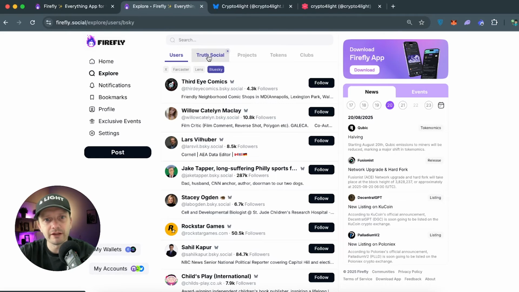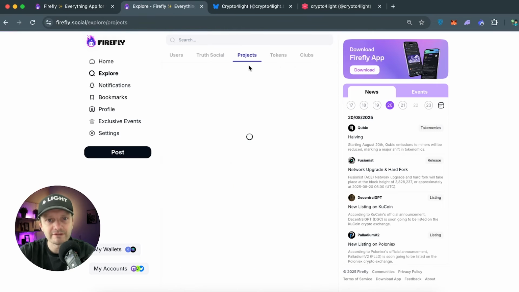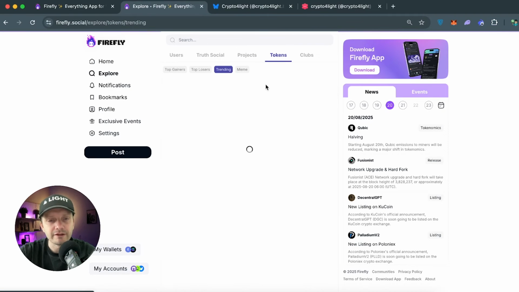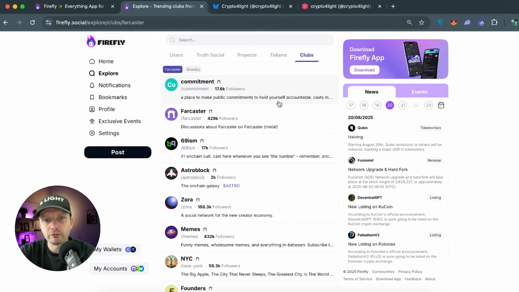Also, in Firefly, you can track the Truth Social posts from Donald Trump. These are projects which are now popular in Web3. These are the tokens which people trade. These are the clubs. So like you remember on Farcaster, you can create channels and share content, especially directly to that audience.